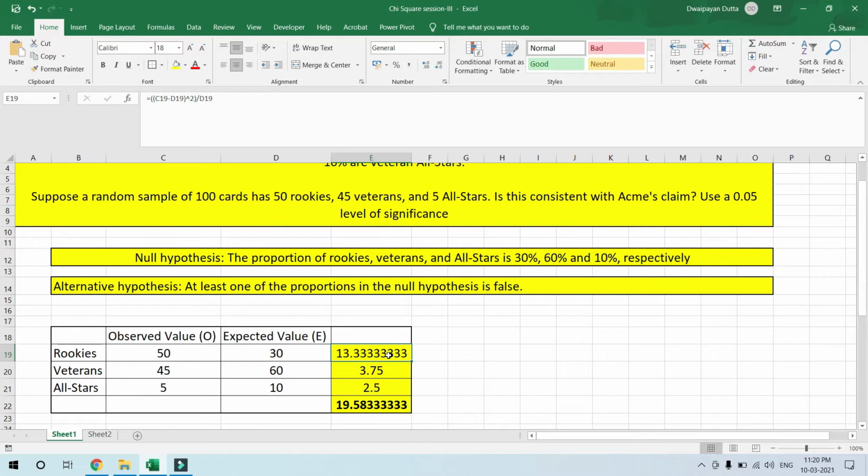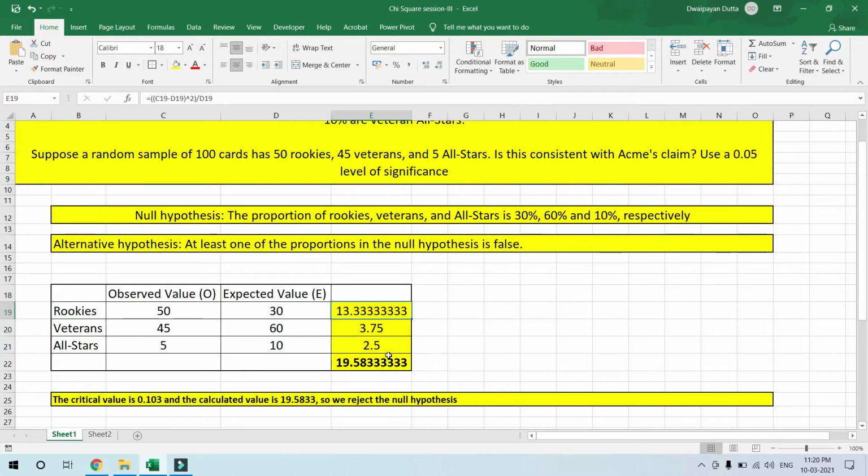The same goes for all these three rows, and we have received these values for each of the rows. For these two rows we have received this value, for these two rows we have received this value, and for these two rows we have received this value, and summing them up we have received 19.58333.